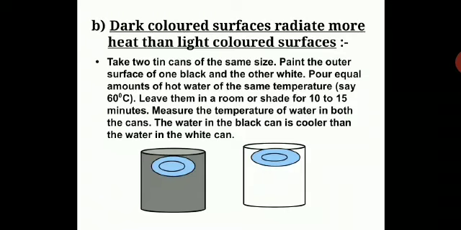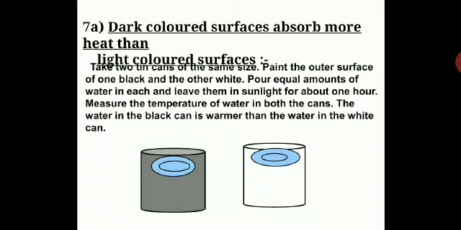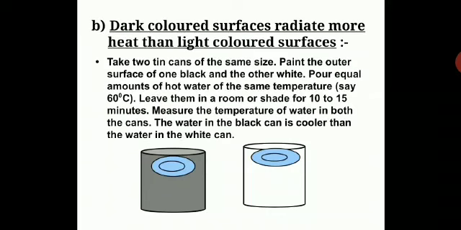So this example will clearly explain dark colored surfaces radiate more heat than light colored surfaces. Over here you are going to make points in your notebook. You are going to write: dark colored surfaces absorb more heat than light colored surfaces. Second point, dark colored surfaces radiate more heat than light colored surfaces. Take down these 2 points, important points on radiation. You will take down these 2 points only.